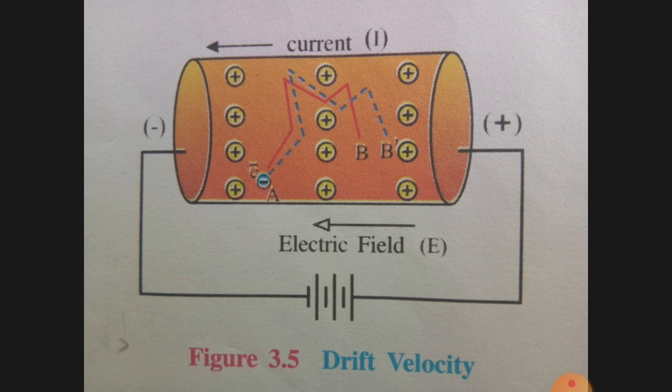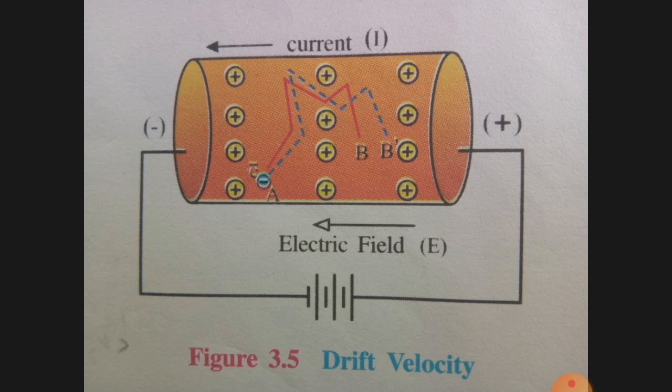First, we see in the absence of electric field, free electrons in a solid conductor move like the molecules in a gas. That is, they collide with the ions, and after the collision their velocities are completely random, shown by continuous line AB in the figure.